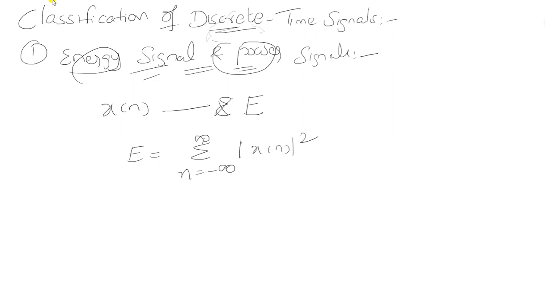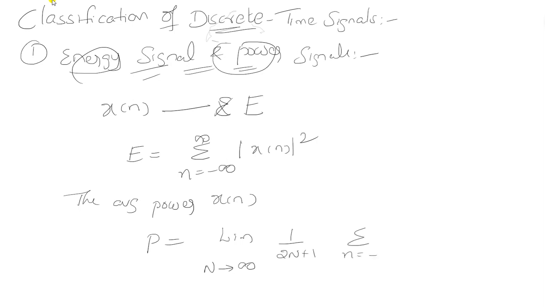Similarly, if any discrete time signal is said to be a power signal, the average power of any discrete time signal x of n can be defined as P is equal to limit n tends to infinity 1 by 2n plus 1 sigma n is equal to minus n to n modulus of x of n whole square.